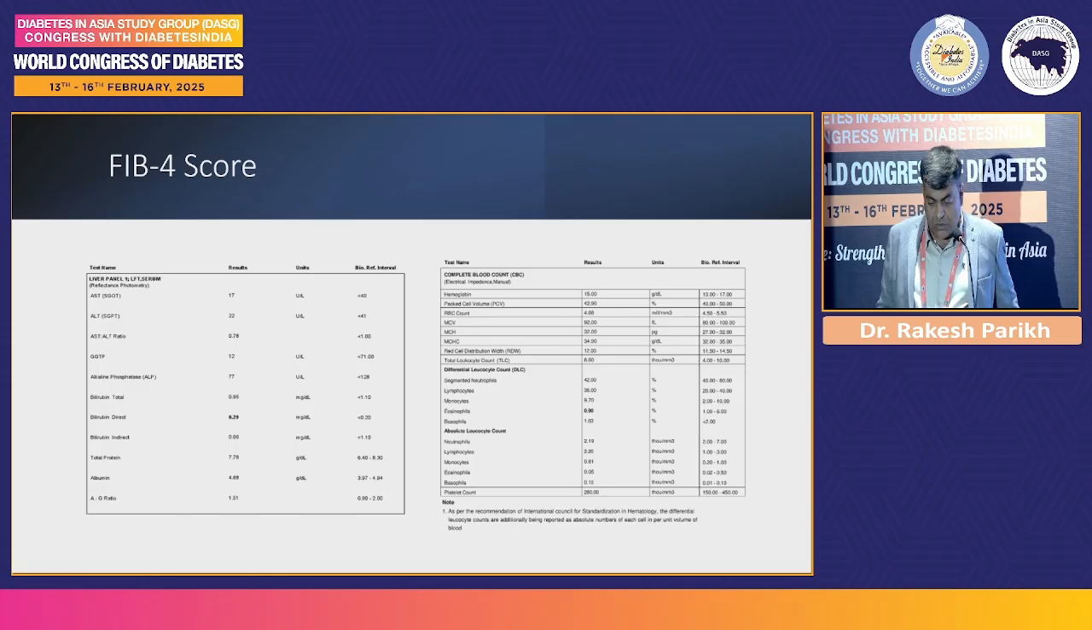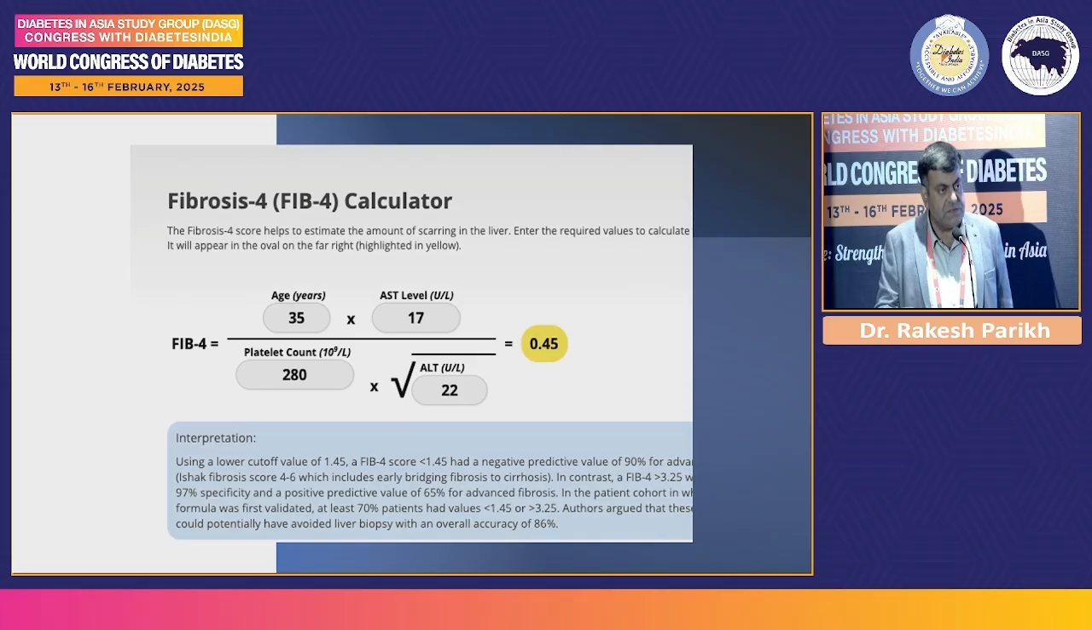So for FIB-4 score, we require only 4 parameters, which are AST, ALT, platelet count, and age. Once you have these 4 parameters, which most of the patients come to you with the report, then you go for this calculator, which is available online as well as on mobile apps, put up these 4 values, and you get a value of FIB-4 score.